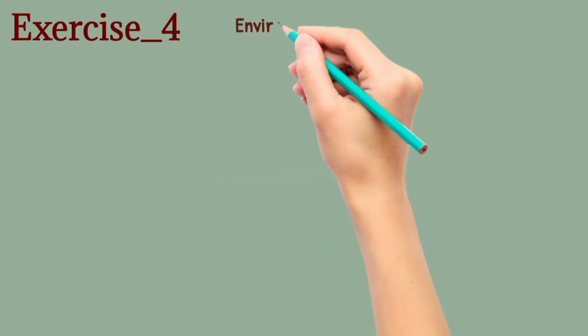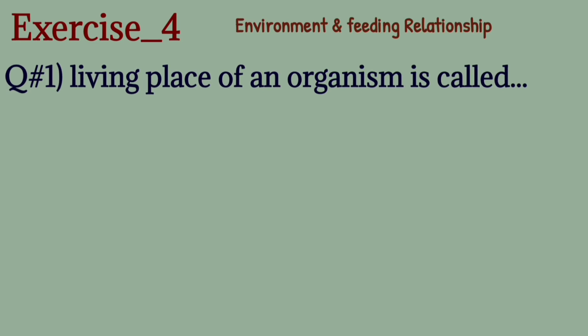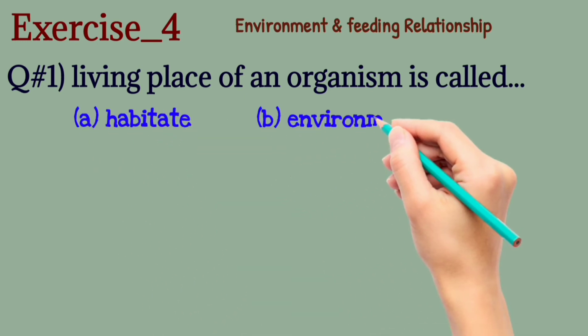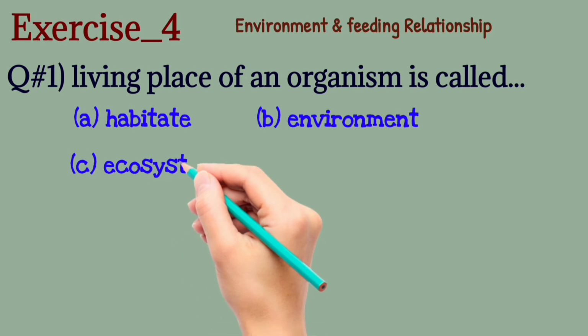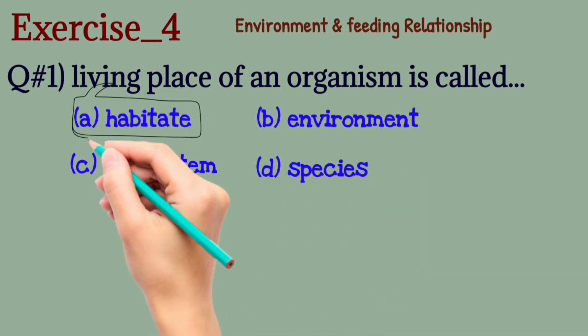Exercise number 4. Environment and feeding relationship. इसमें क्वेश्चन नंबर 1 है: living place of an organism is called हैबिटेट, एनवायरनमेंट, इकोसिस्टम, स्पीशीज. द करेक्ट वन इज हैबिटेट.